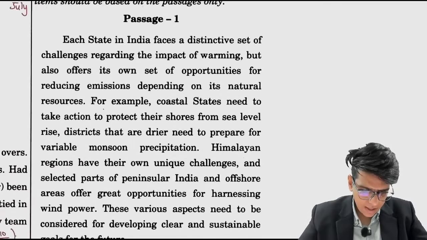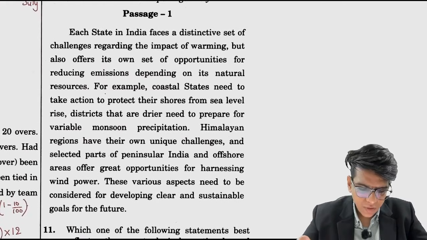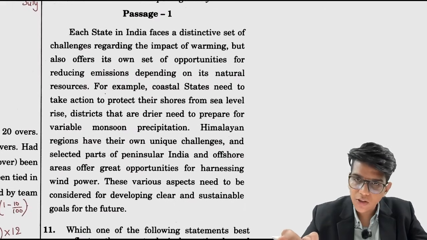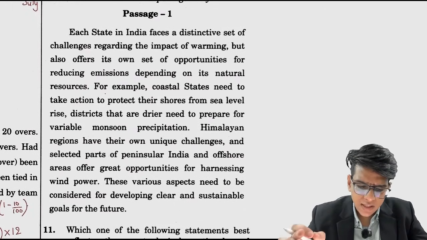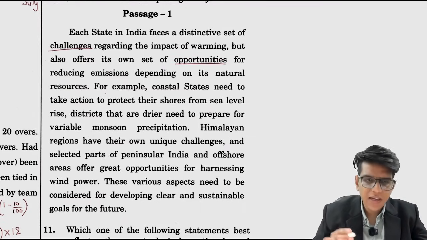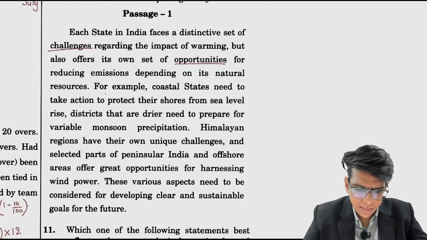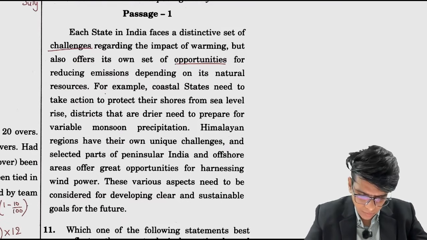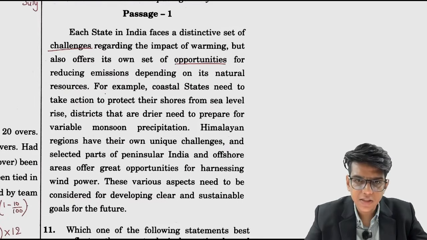What is question number 11? A passage is given, let's read the passage. Each state in India faces a distinctive set of challenges regarding the impact of warming, but also offers its own set of opportunities. Challenges are individual, and there are opportunities for reducing emissions depending on its natural resources. For example, coastal states need to take action to protect their shores from sea level rise. Districts that are drier need to prepare for variable monsoon precipitation.